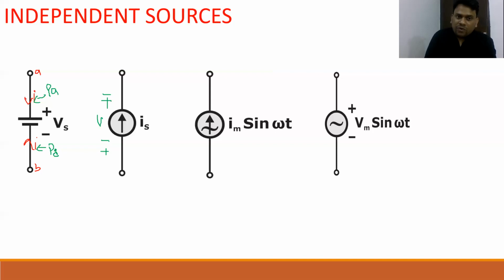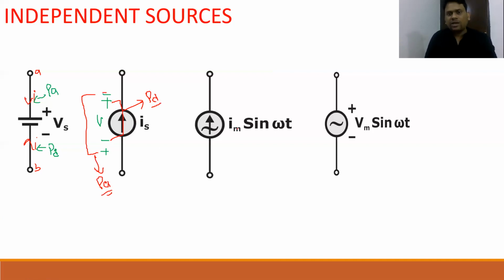So when current beta flows minus to plus in this way, then it will deliver power, otherwise it will absorb power. So I want to mention in this way, when beta voltage is plus minus, that means current will flow minus to plus, it will deliver power, and with respect to minus to plus, it will absorb power. Hope so it is clear.